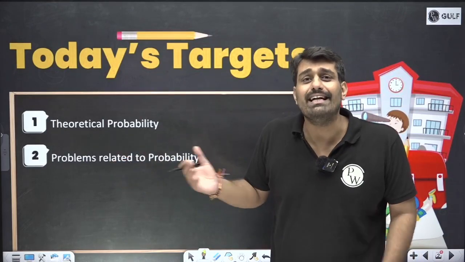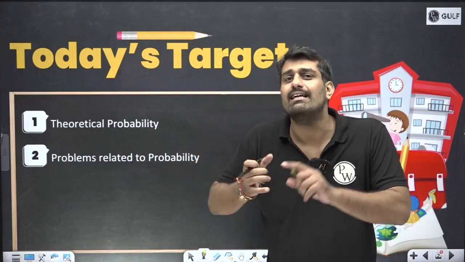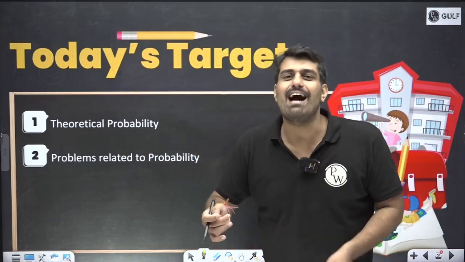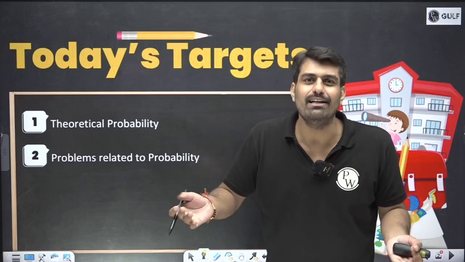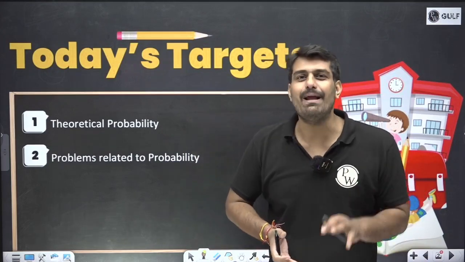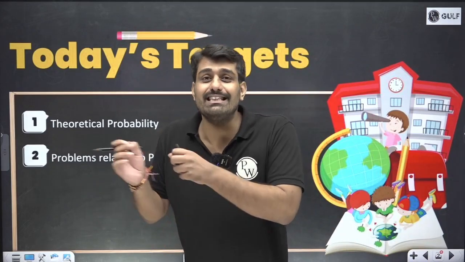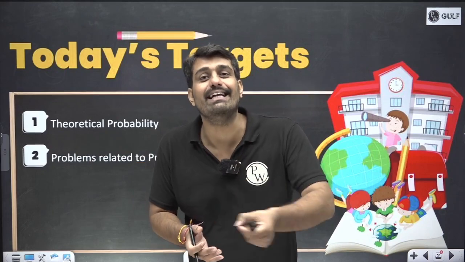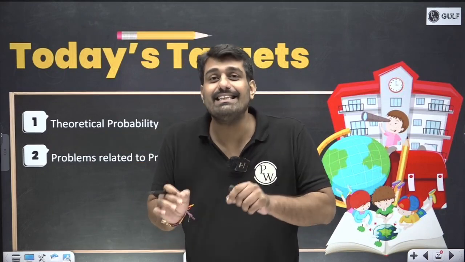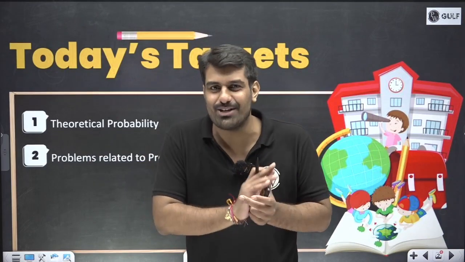Few problems related to certain things, like the case of rolling a dice, tossing a coin, right? And thirdly, playing cards. So people who like gambling or have this thing for playing cards, this is an educational video. Don't take it otherwise and make the best use out of it.